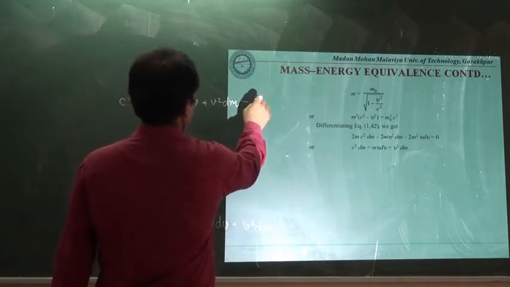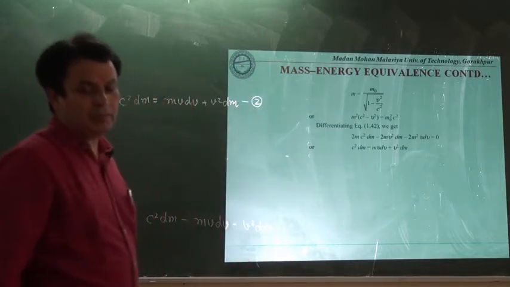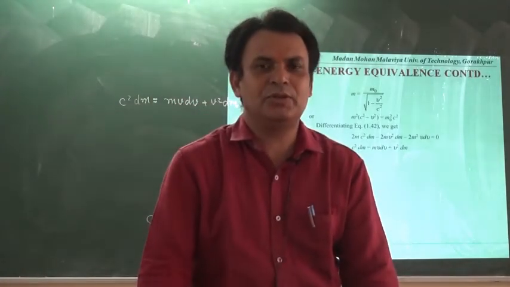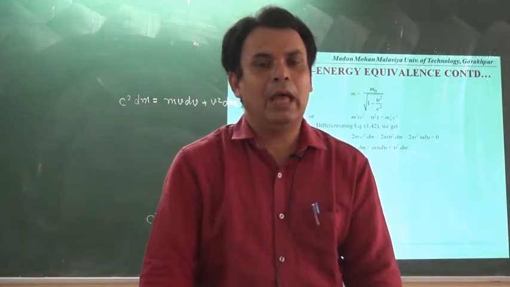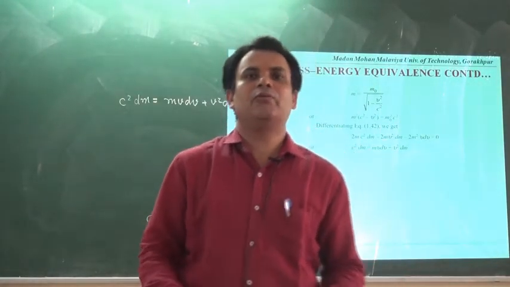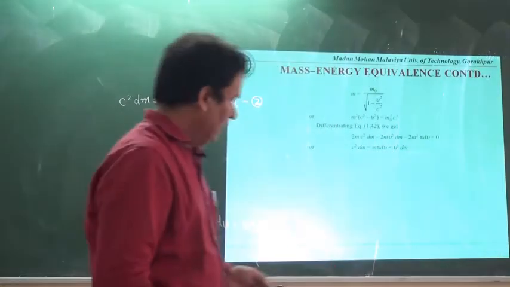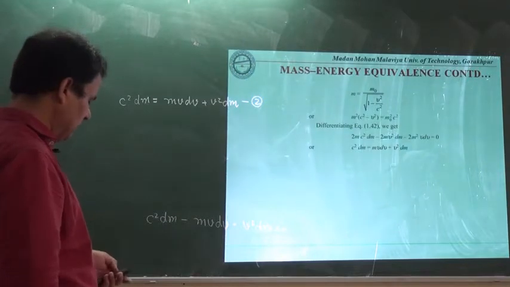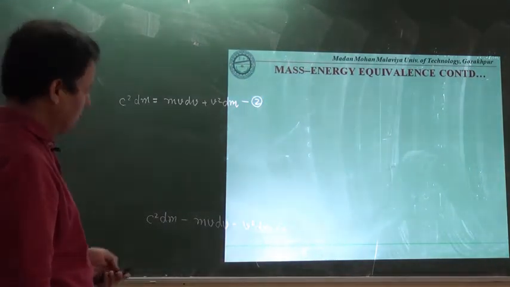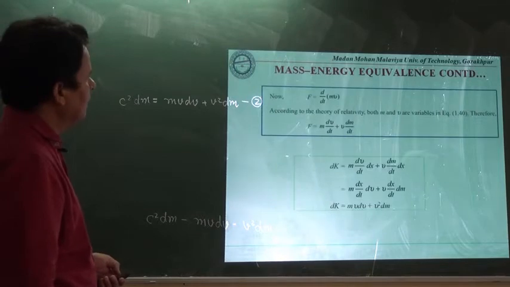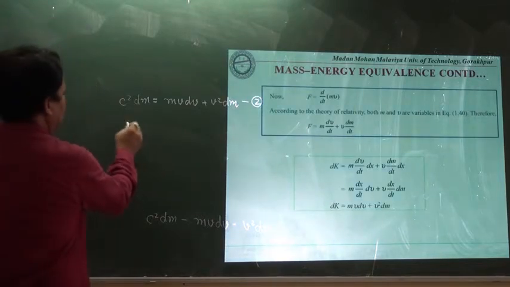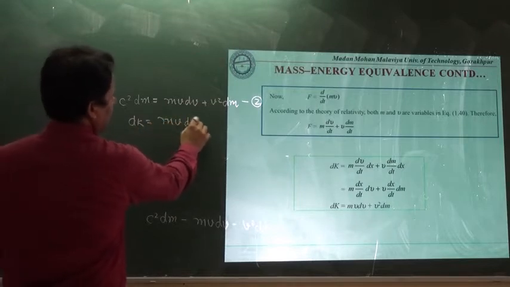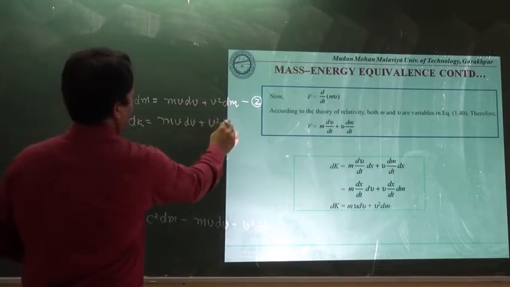Let this be equation number 2, because we already have equation number 1, which we obtained by the differentiation of m and v for the momentum of the particle, as seen in the last slide. That expression was dk equal to mv dv plus v square dm.